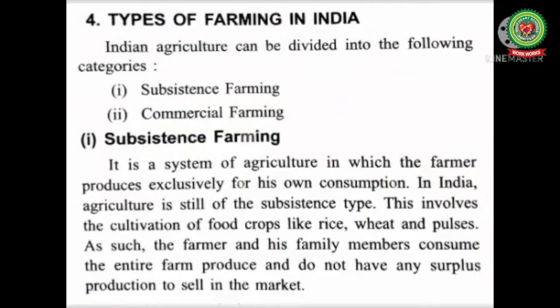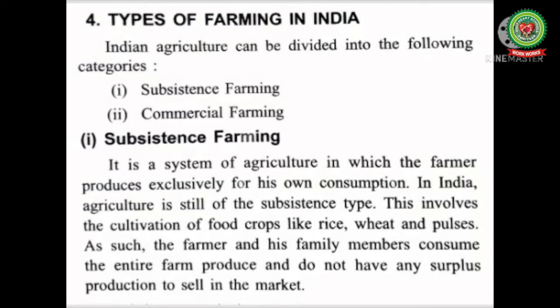Now, students, take out your book, page number 207, Types of Farming in India. Indian agriculture can be divided into the following categories. Number 1, subsistence farming. Number 2, commercial farming. Number 1 is subsistence farming. It is a system of agriculture in which the farmer produces exclusively for his own consumption.